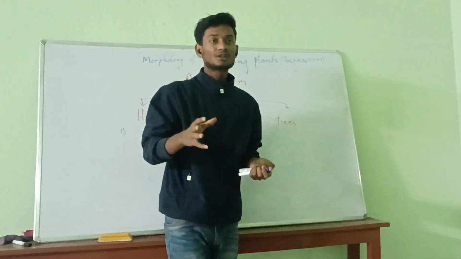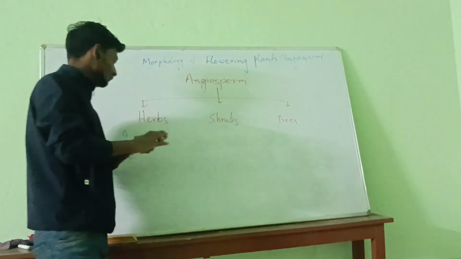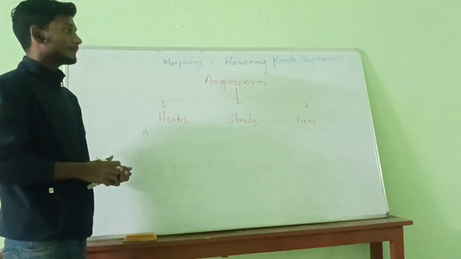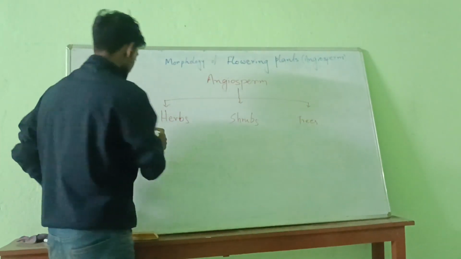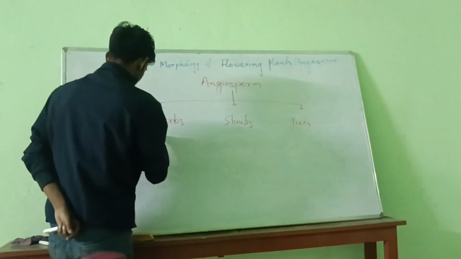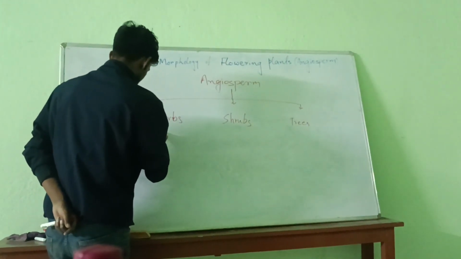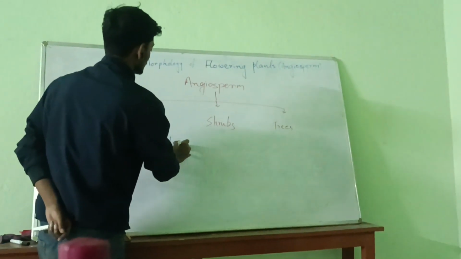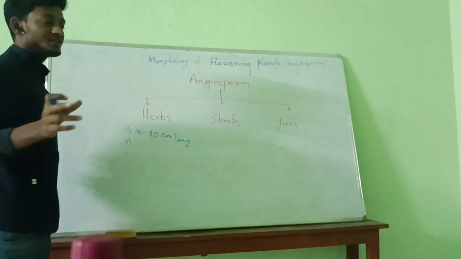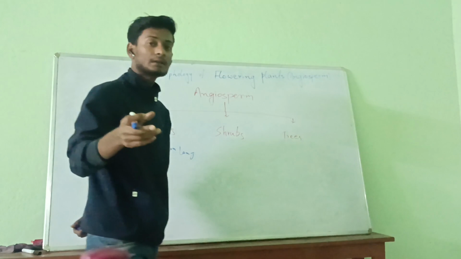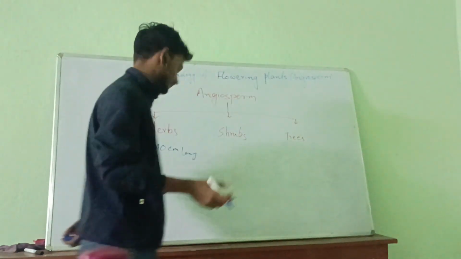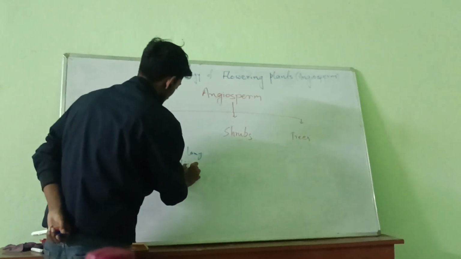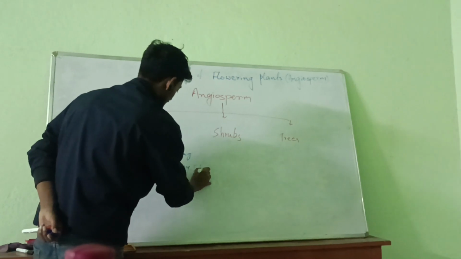Examples of herbs are grass, mint, coriander. They grow to a very small size, around 15 to 40 centimeters long. They contain a fleshy and juicy stem.